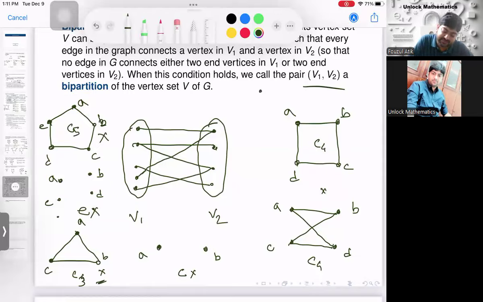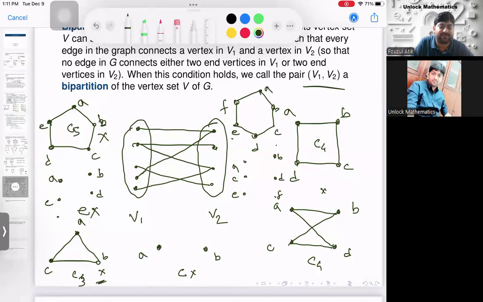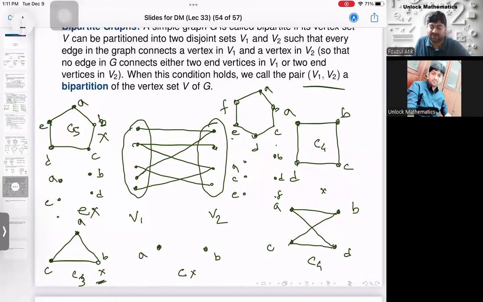But if I have a C6 graph, you can certainly make the bipartition. A, B, C, D, E, and F. If you put A, C, and E in one set, and B, D, and F in another set, you can make the partition. The graph is bipartite. Right. So what is your final observation? C3 not bipartite, C4 bipartite, C5 not bipartite, C6 bipartite. That means what? If it is an odd cycle, it is not bipartite.